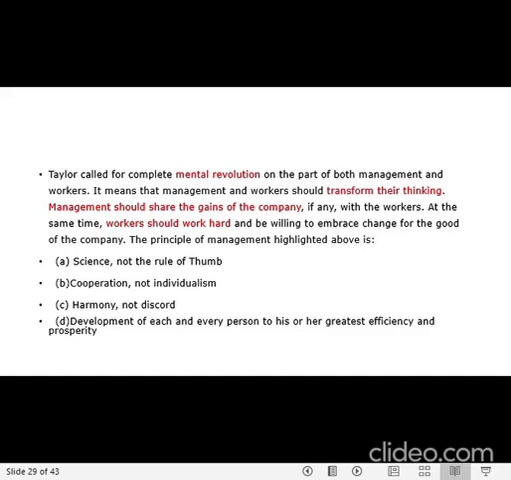Management should share the gains of the company, if any, with the workers. At the same time, workers should work hard. So here it says management should pay and workers should work hard. So it is a kind of give and take policy that is happening here. You have to find which principle of management is highlighted here. So mental revolution, transforming their thinking, management and workers should work for the gain. So it is something that is needed with cooperation and not individual. If supposing I am doing and my other colleagues are not doing, it could not happen. So it is something that needs cooperation and it is not an individual thing.